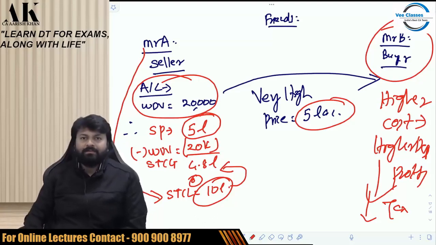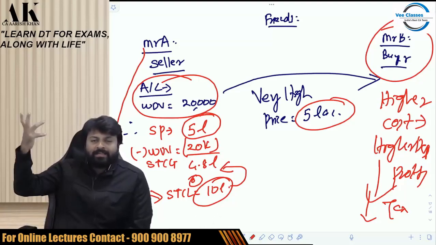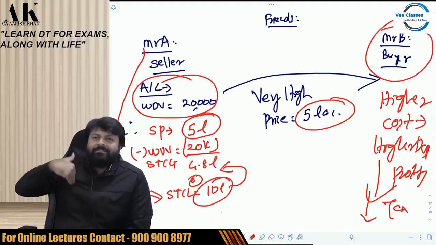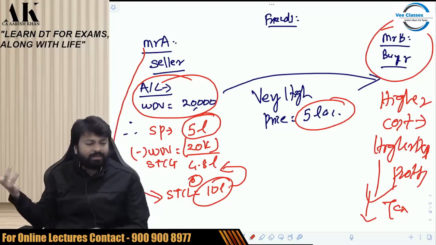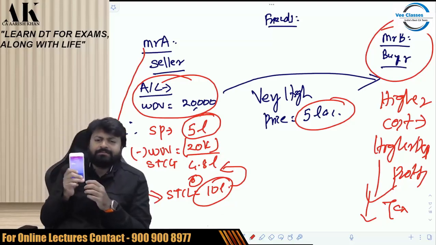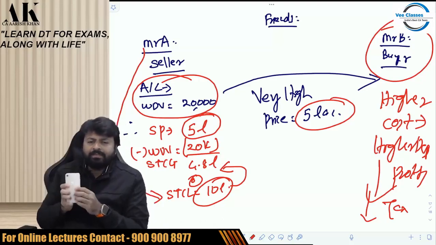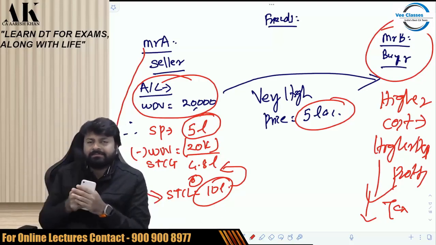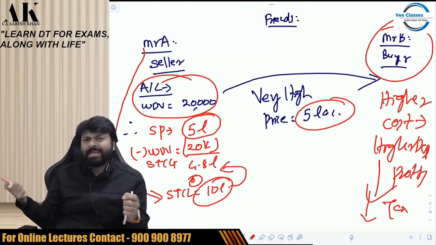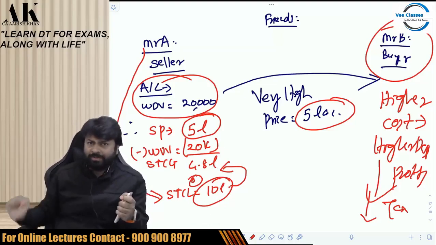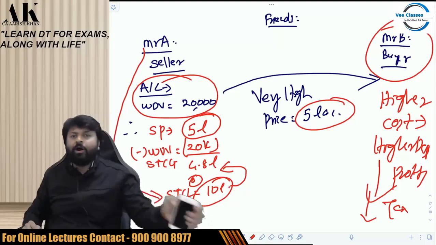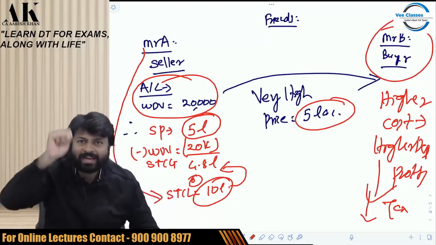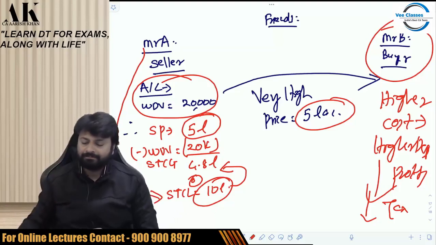For example, this jacket is an asset. And if I sell this jacket at a very high price, there is a capital gain. Or forget about the jacket, this phone is an asset. If I sell this phone for a very high price, there will be a capital gain in the hands of the seller, no doubt. But I have a lot of capital loss with me, so I will set off. So no tax implication in my hands. But my friend will get higher cost. He will get higher depreciation, lower profit, lower tax.